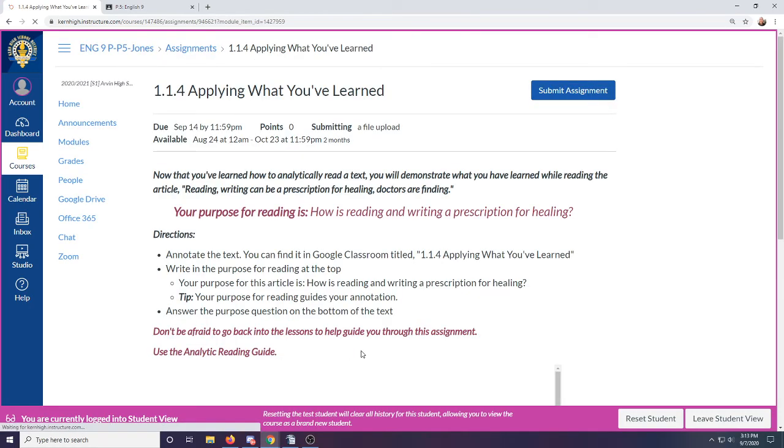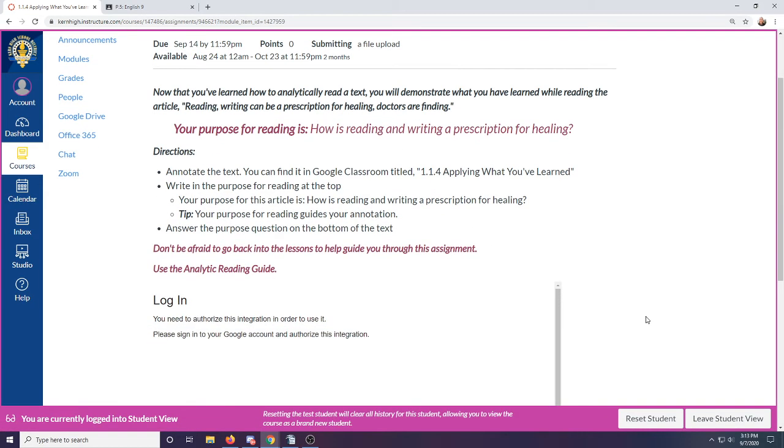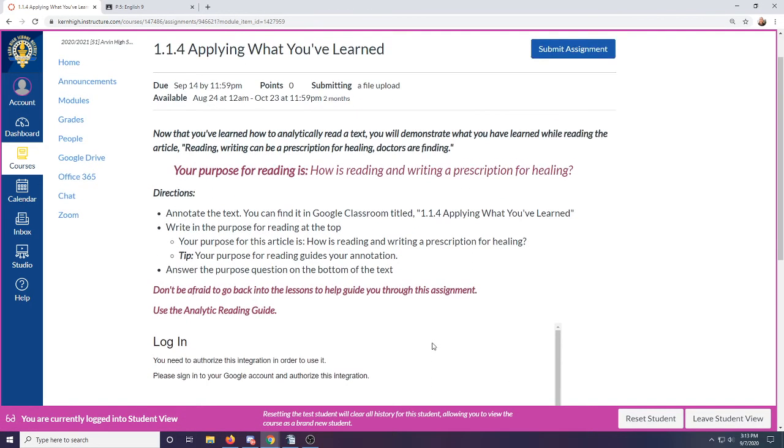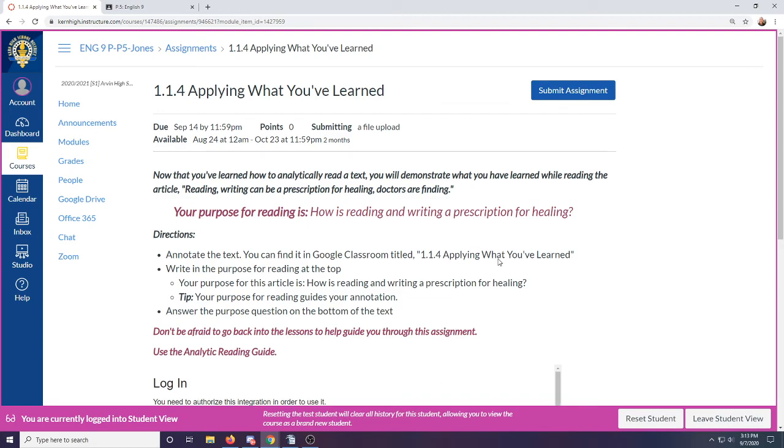And in case you forgot, this is where you read the other article that goes over how reading and writing can be a prescription for healing. And you're going to do that very much the same as you did the Pickstar article activity.